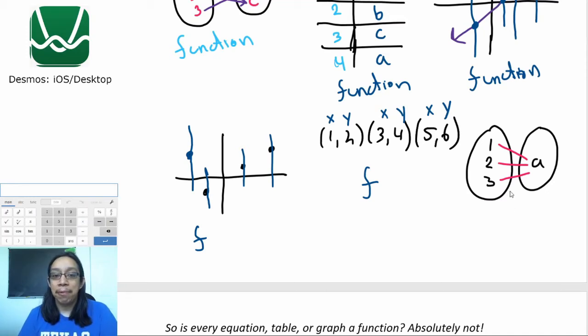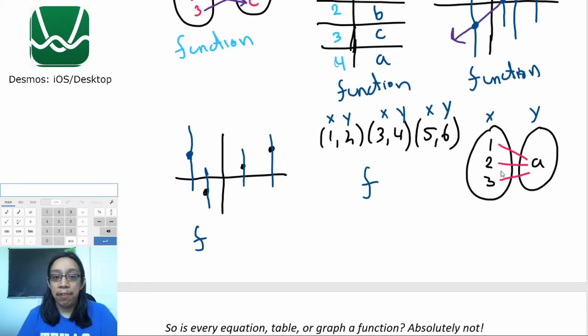Okay, what about this last one? This 1 goes to an a, this input of 2 goes to that same a, and this input of 3 also goes to that same a. So is this going to be a function? This is the one that confuses people a lot, because they think, oh, all of those inputs are going to the same number. It must not be a function.